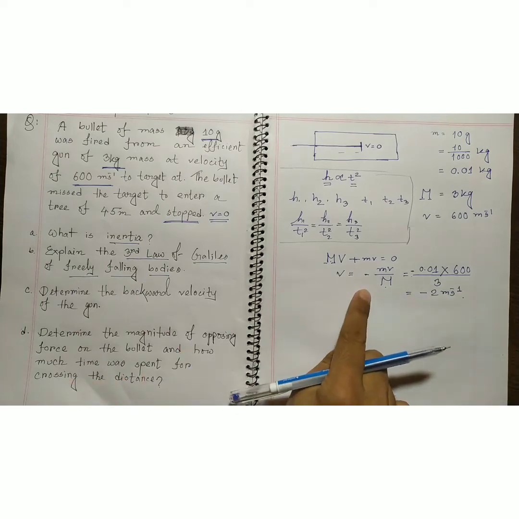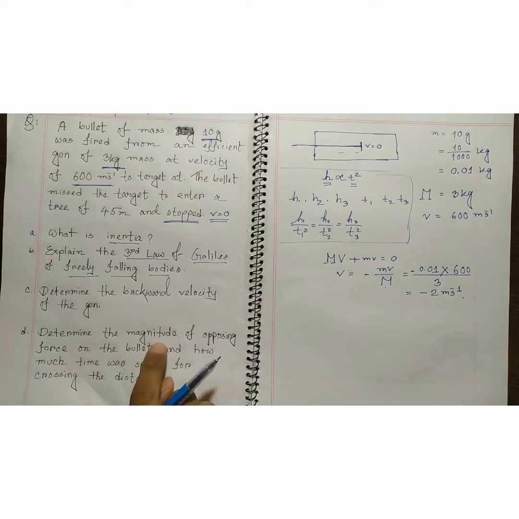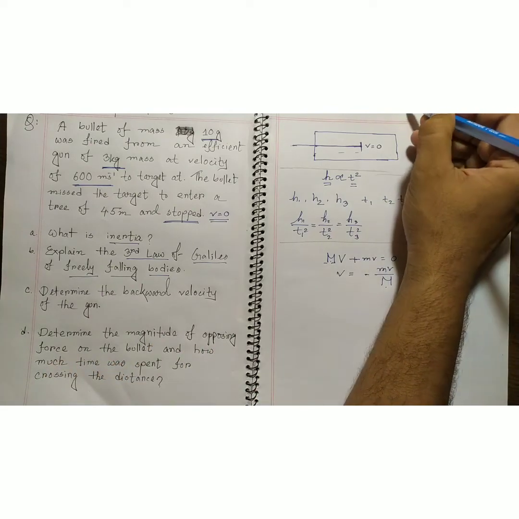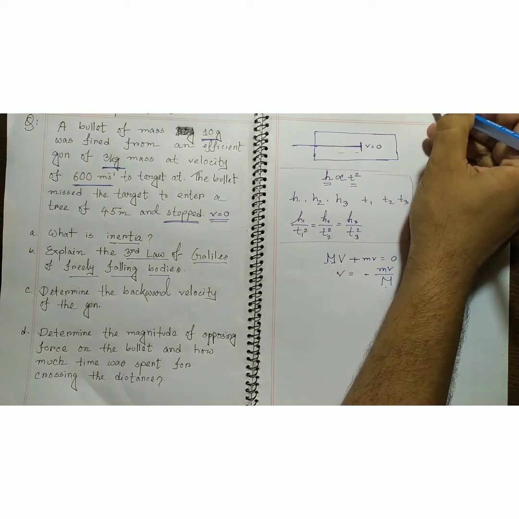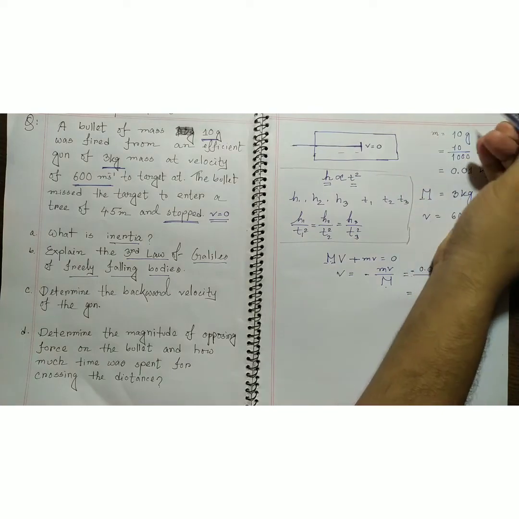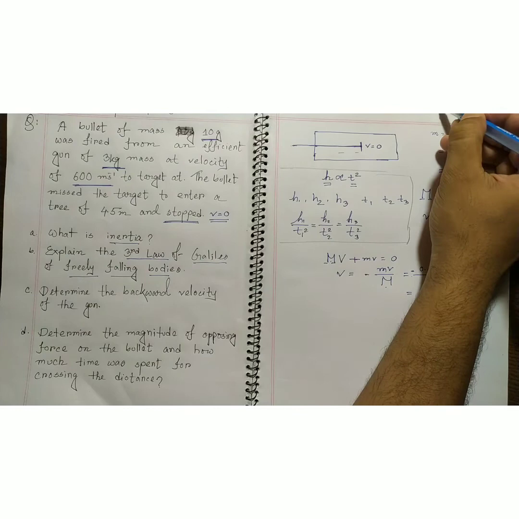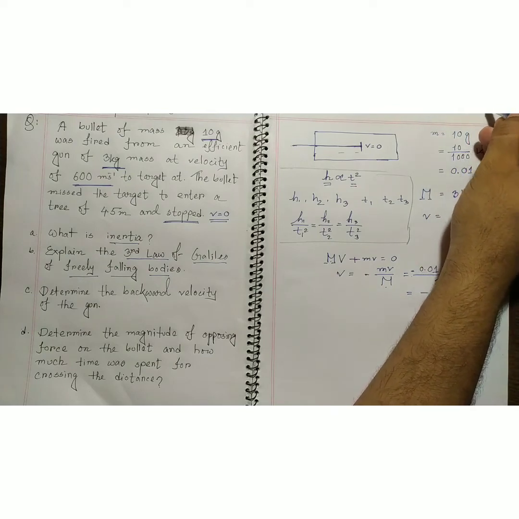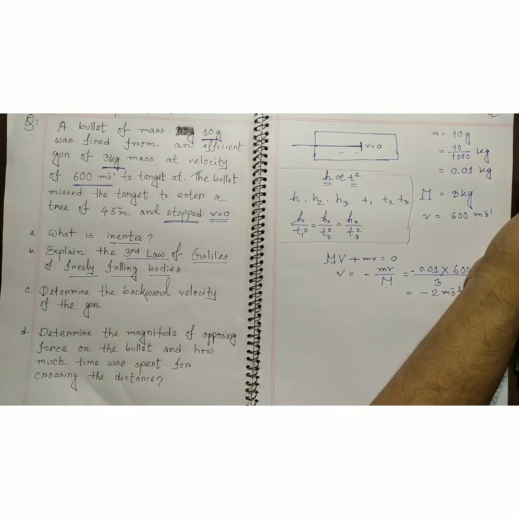The last question is, determine the magnitude of opposing force on the bullet. If we need to find the force, we need to find acceleration. We know acceleration is v minus u by t, so now we need to find t.